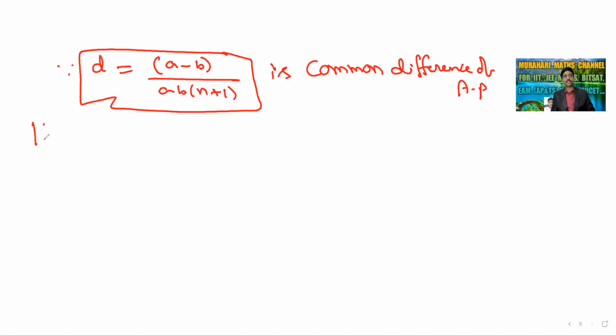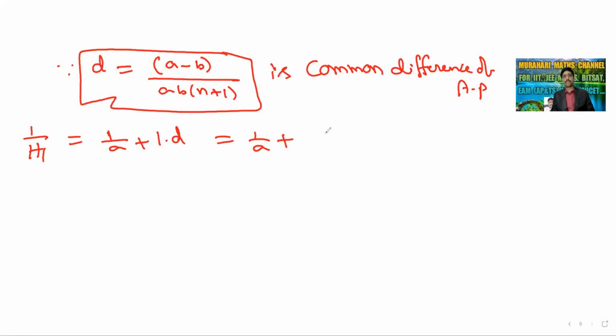Now we have to find the H1 value. 1 by H1 is equal to 1 by A plus 1 into D.